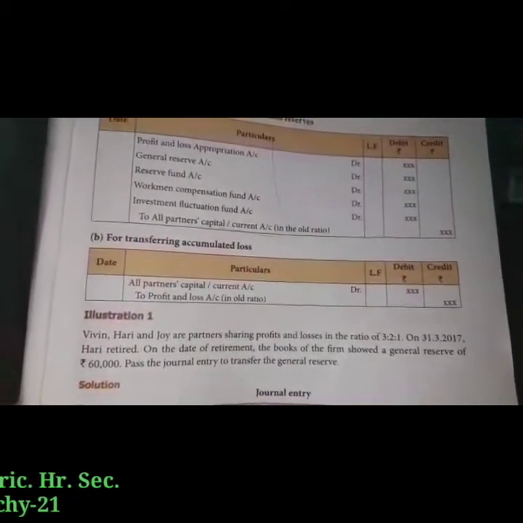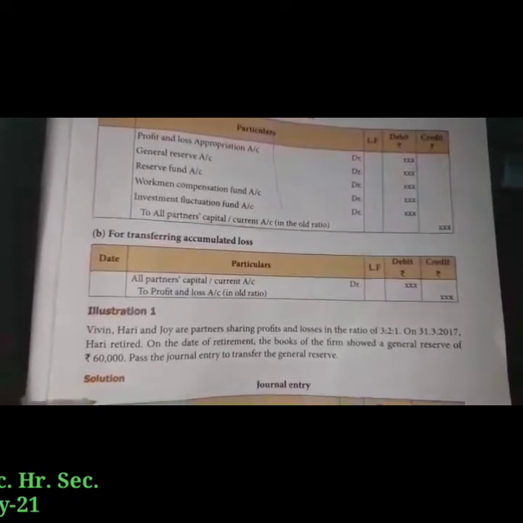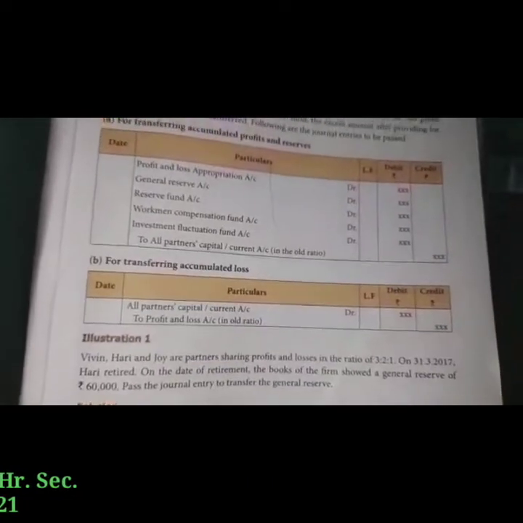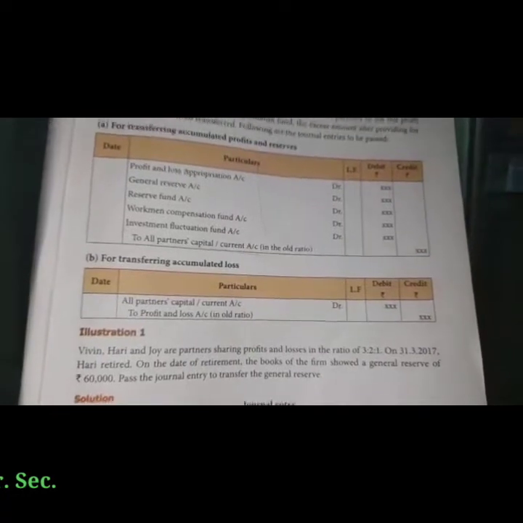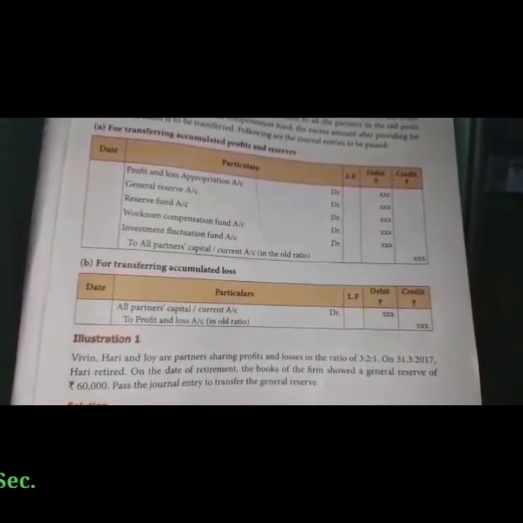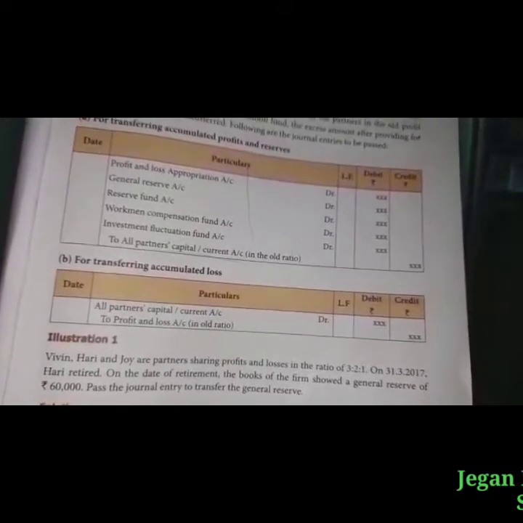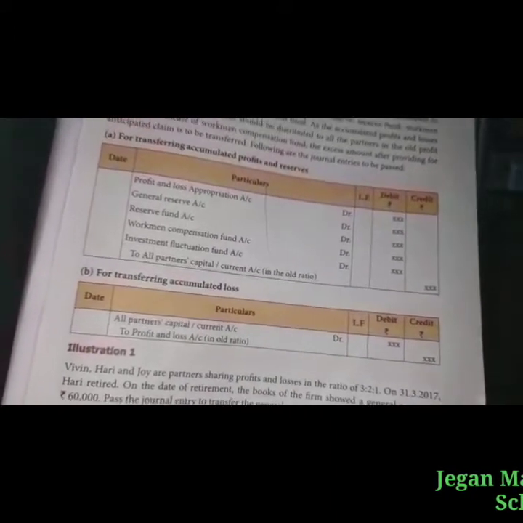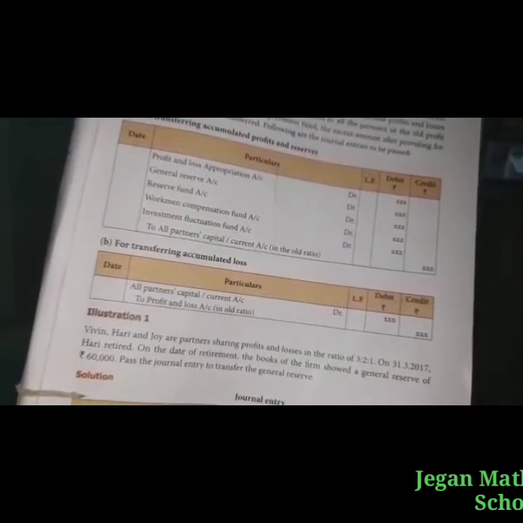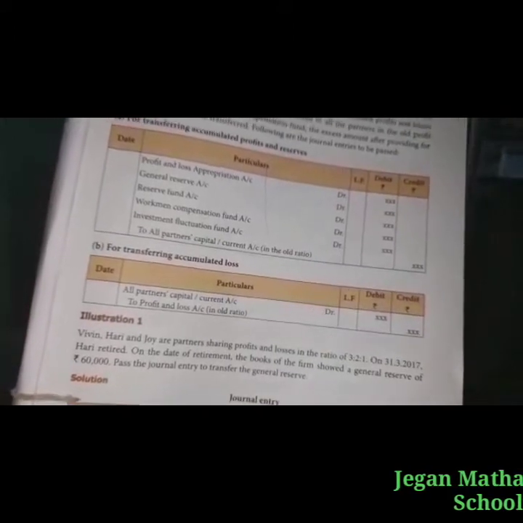Vivin, Hari and Joy are partners sharing profits and losses in the ratio of 3:2:1. On 31st March 2017, Hari retired. On the date of retirement, the books of the firm showed a general reserve of 60,000. Pass the journal entry for the transfer of general reserve.